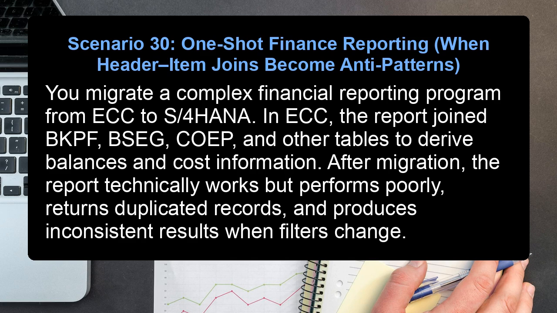Scenario 30. One-shot finance reporting. When header item joins become anti-patterns. You migrate a complex financial reporting program from ECC to S/4HANA. In ECC, the report joined BKPF, BSEG, COEP, and other tables to derive balances and cost information. After migration, the report technically works but performs poorly, returns duplicated records, and produces inconsistent results when filters change.